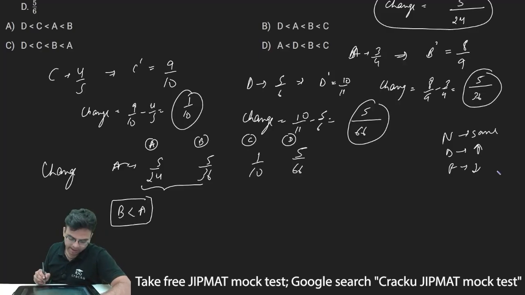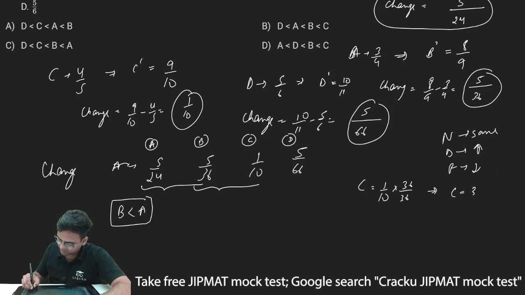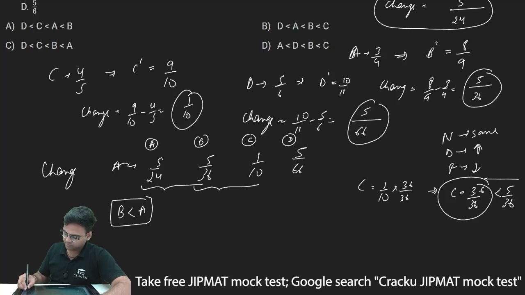Also, let's compare B and C now. So 5 by 36, and for C it is 1 by 10. If I multiply and divide by 3.6, multiplying 3.6 in numerator and denominator as well, the change in C will become 3.6 divided by 36. Now 3.6 divided by 36 is less than 5 by 36. So I can say C is less than B.